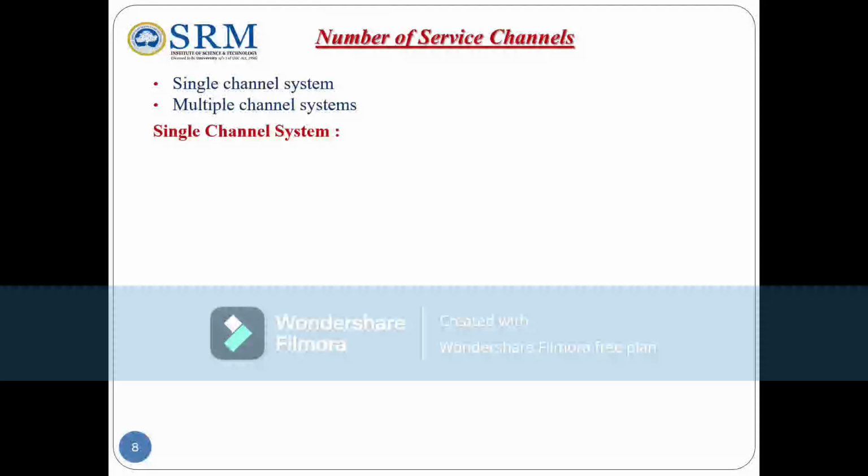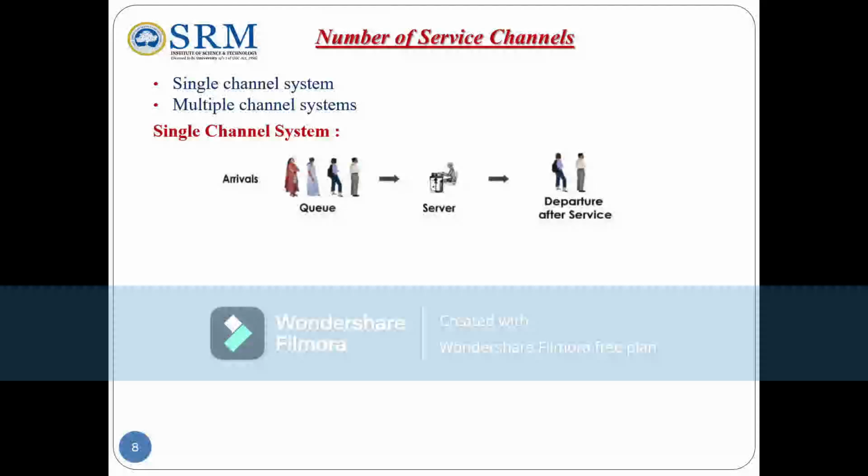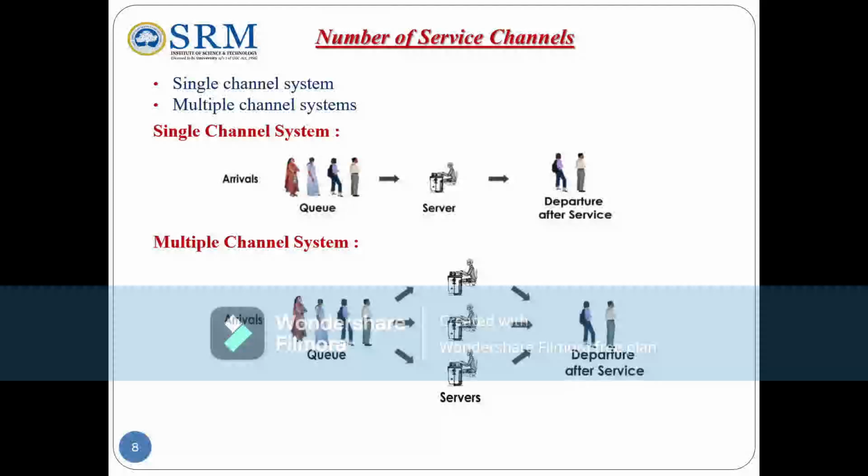Single channel system: the customer arrives, waits in a queue, and gets a service. Multiple channel system: the customer arrives, waits in a queue, but there are many servers, and gets a service before departure. For example, barber shop, supermarket, ticket counter.